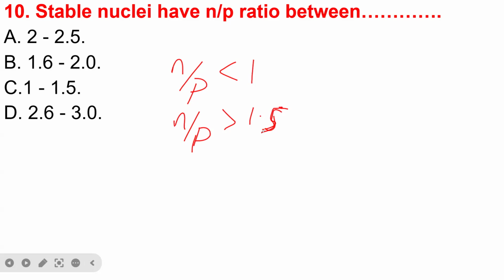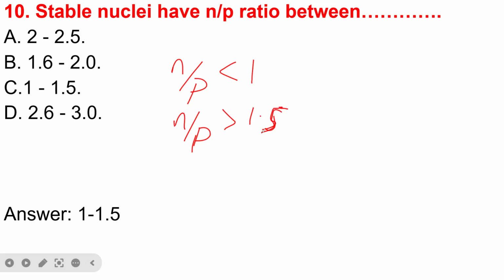But when the value is between 1 and 1.5, it means that the nucleus is stable, indicating that the element is non-radioactive. So the answer is option C, 1 to 1.5.